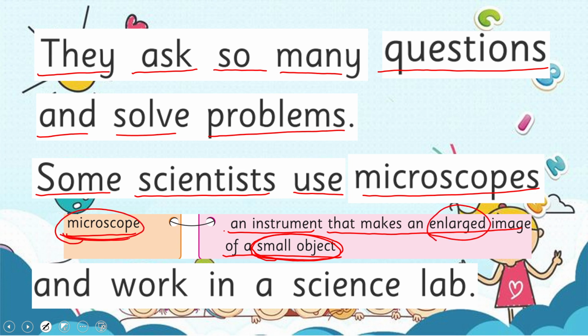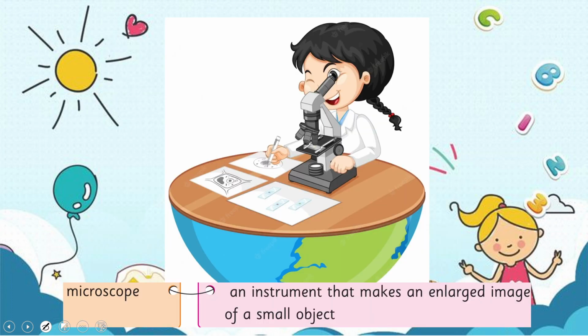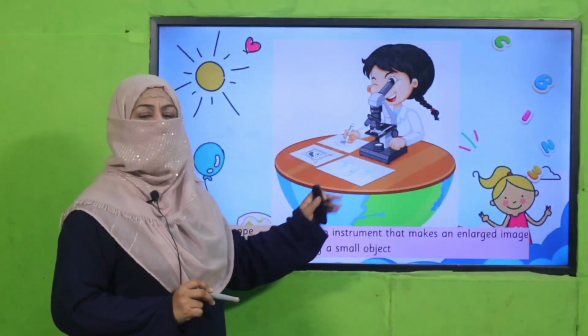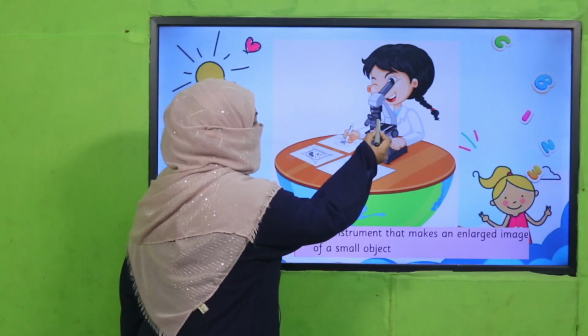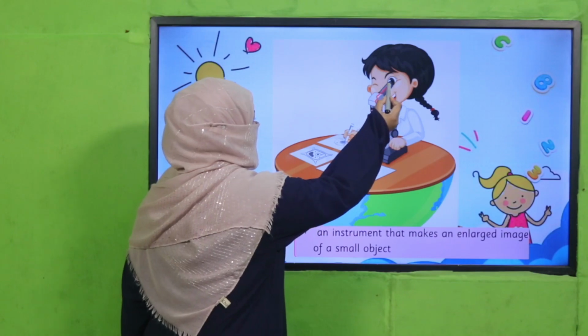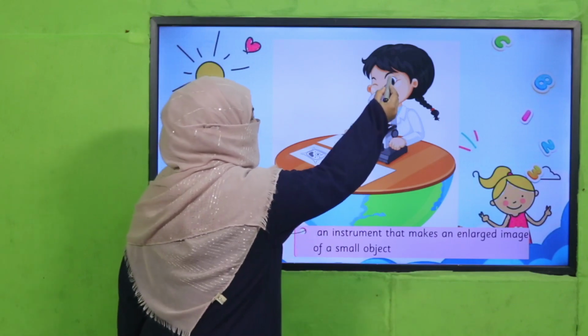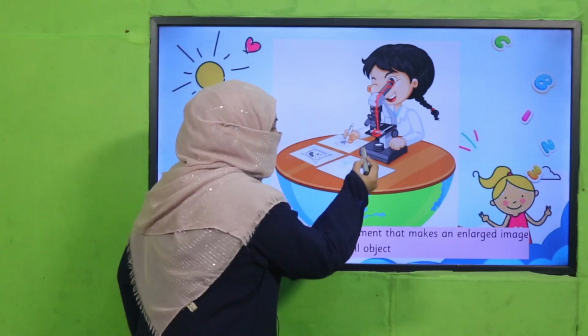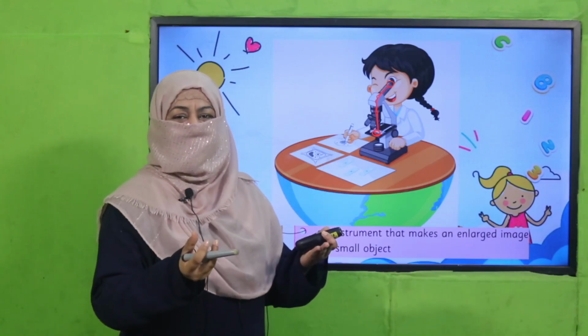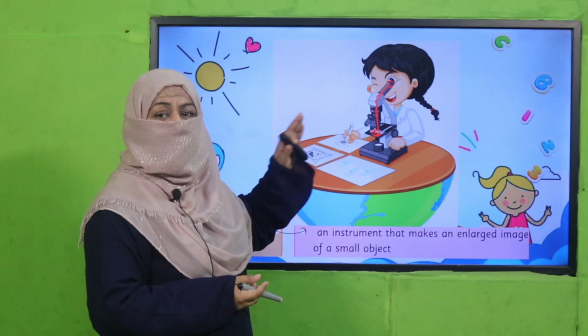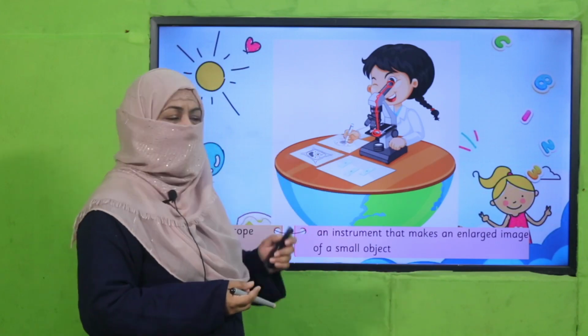Okay, I'll show you a microscope, just a minute. Some scientists use microscopes and work in a science lab. So this is how a microscope looks like, and this is how it works. You place a small thing here, and through all this machinery, you see it. It's an instrument. There are lenses, so when you see it, this small thing becomes a bigger one, and you find out what it is. Okay, so this is an instrument which scientists use in labs.